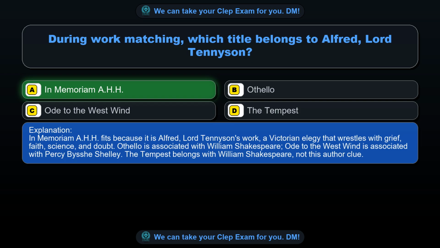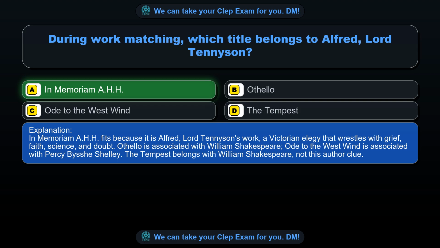In Memoriam A.H.H. fits because it is Alfred, Lord Tennyson's work, a Victorian elegy that wrestles with grief, faith, science, and doubt. Othello is associated with William Shakespeare. Ode to the West Wind is associated with Percy Bysshe Shelley. The Tempest belongs with William Shakespeare, not this author.